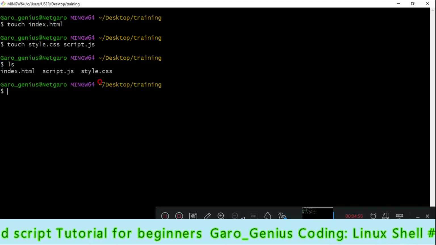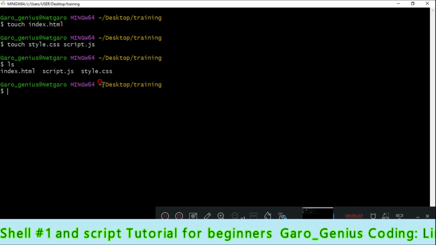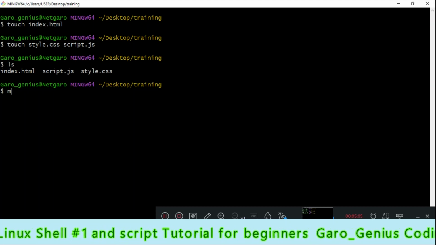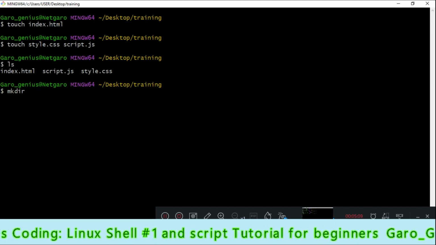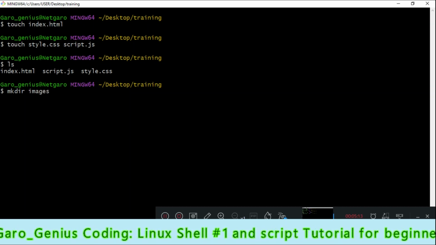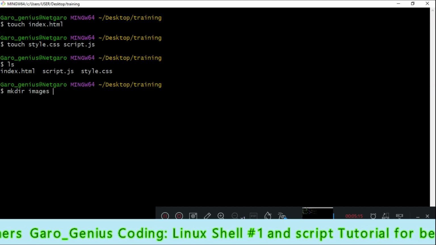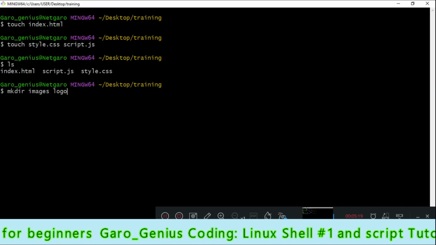In order to create multiple directories, we are going to use mkdir and set the first directory as image and the second as logos.